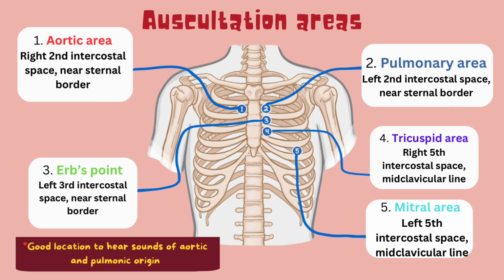Auscultation areas. Aortic area. It's on the right second intercostal space, near the sternal border. Pulmonary area. On the left second intercostal space, near the sternal border. Erb's point, on the left third intercostal space, near the sternal border. It's a good location to hear sounds of aortic and pulmonic origin. Tricuspid area. It's on the right fifth intercostal space, midclavicular line. Mitral area, on the left fifth intercostal space, midclavicular line.